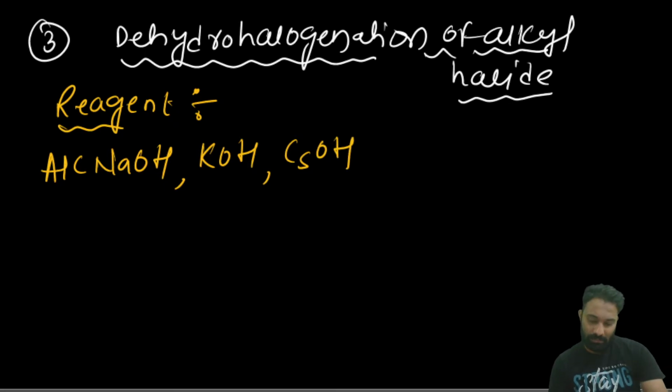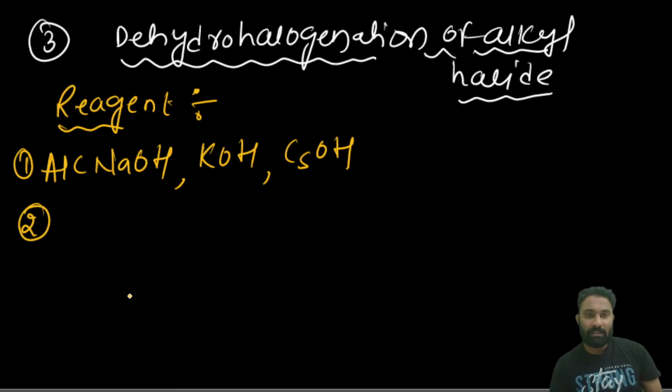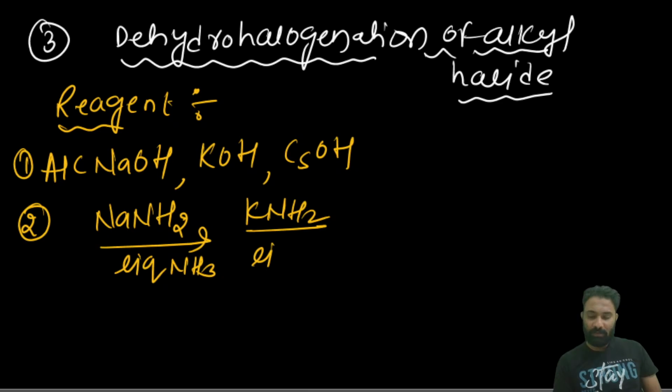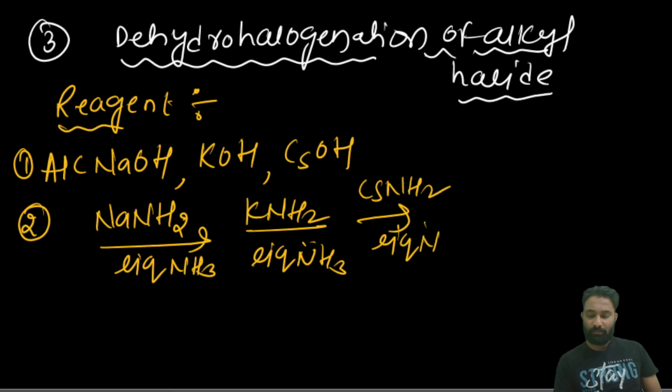Second one, alkali metal amide or NH2, like metal amide in the presence of NH3, that is NaNH2 in the presence of liquid ammonia, or KNH2 in the presence of liquid ammonia. Next, cesium amide in the presence of liquid ammonia. These are some reagents we are going to use.